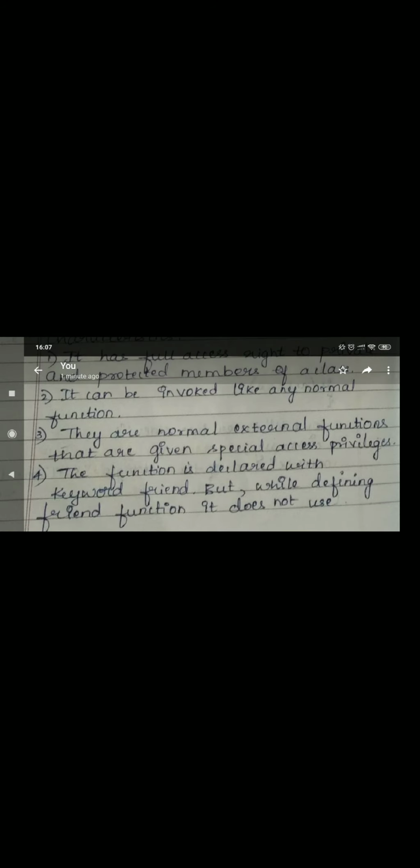Come to the characteristics. See, if I go to Sneha's house, they will say Sneha's teacher came. Whereas if I go to someone's house near our college, they will ask who it is. Since I am Sneha's teacher, they will allow me inside their house. Like that, a friend function can access the private and protected members. When I explained the 7th chapter, I told you that private and protected members cannot be accessed by anyone. But if it is a friend, it can access. The second point justifies that. The fourth point also, points 1, 2, 3, 4 speak only about that, nothing more.